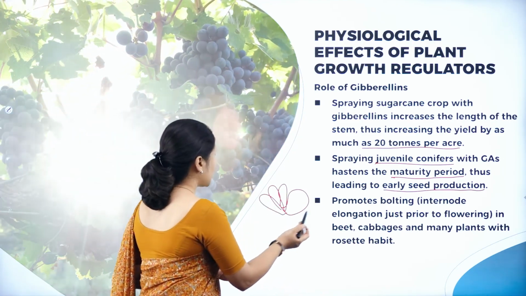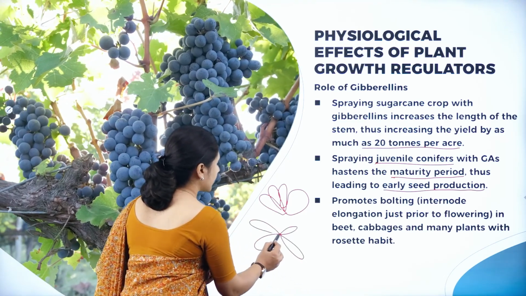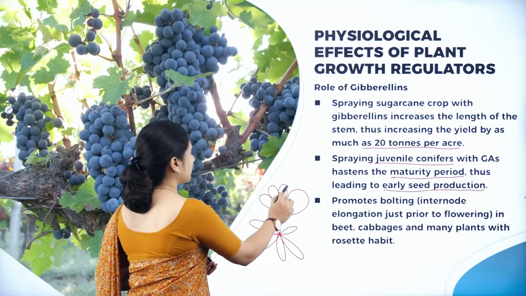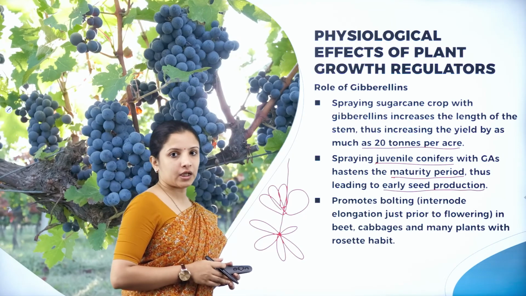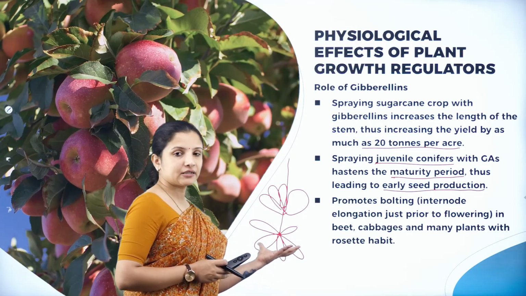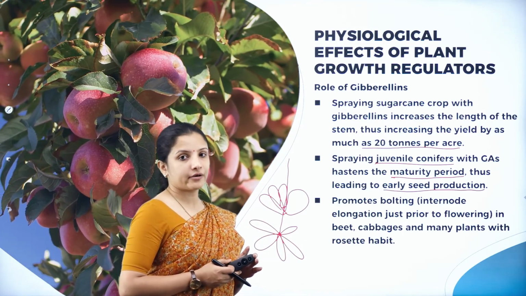And even some of the plants, they are arranged like a rose, like this. The leaves are arranged like a rose, if you observe. So the arising of the stem from these is called bolting. Bolting is nothing but the formation of the stem from the rosette-like arrangement of plant leaf-like structures. It is called bolting.